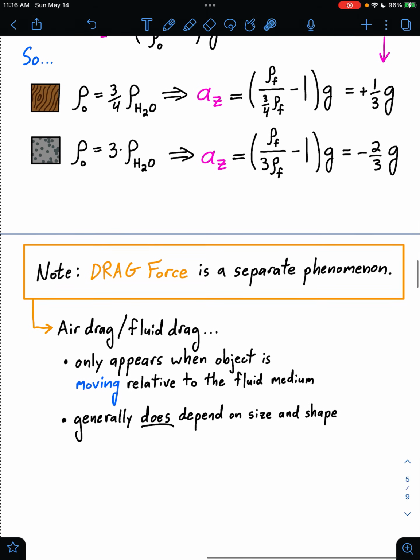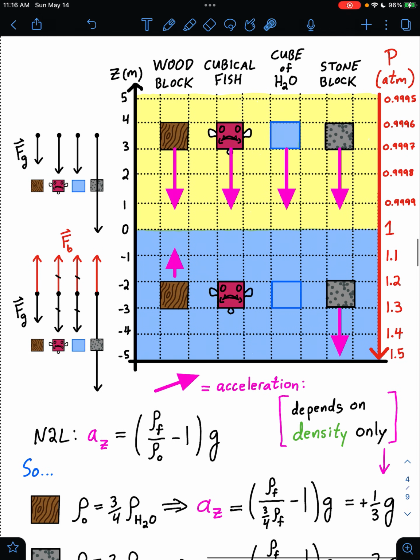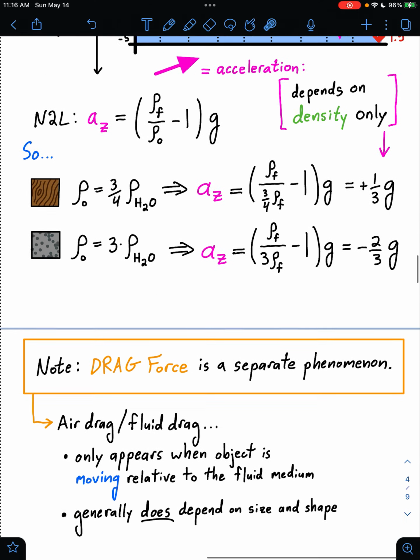One final note here. Drag force is a totally separate phenomenon from buoyancy. Air drag and fluid drag, these are effects that only appear when an object is moving relative to the fluid medium. So drag will start to play a role once these objects begin to actually move. Here at the moment, if we release them from rest, no drag yet, but a moment into the future, there will be drag on them, and we'll have to start taking that into account.